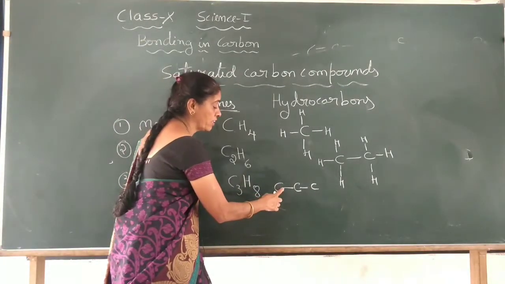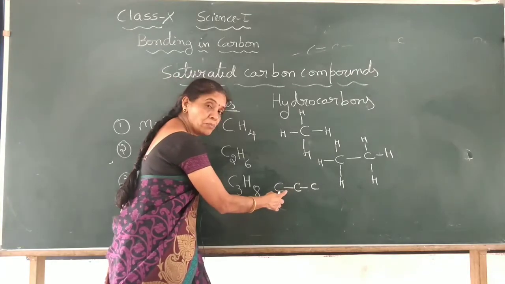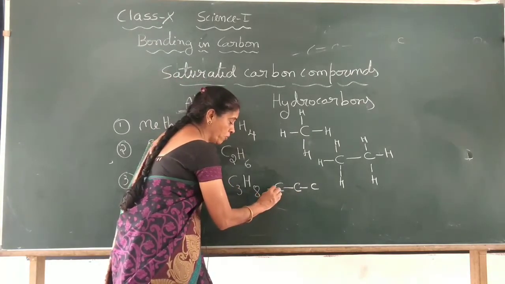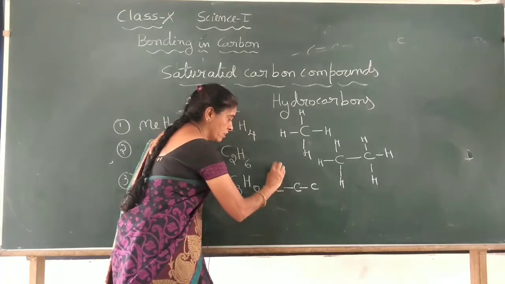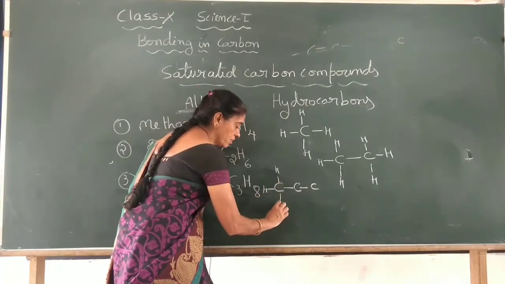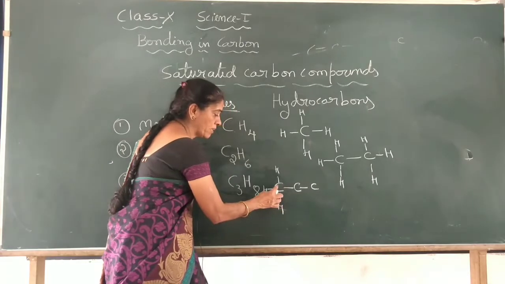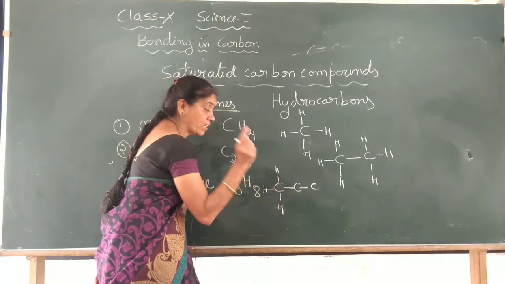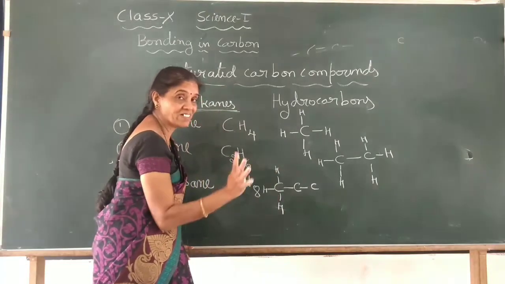This carbon has already got 1 covalent bond with this carbon. So it will have one more with a hydrogen, one more with another hydrogen, and one more. Now count it. How many valences does this carbon have? This one covalent bond, totally 4 covalent bonds. It is tetravalency.